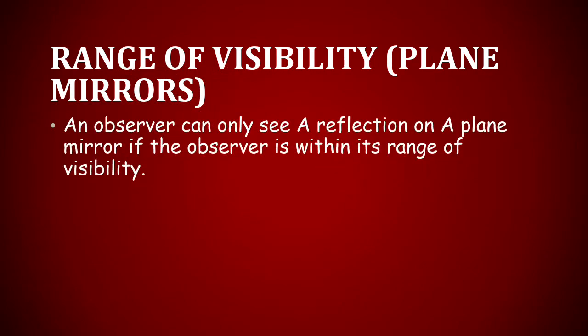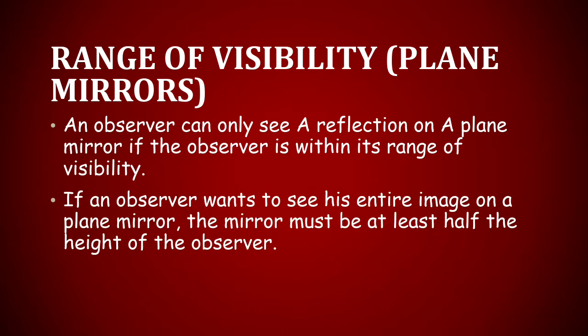Range of visibility, plane mirrors. An observer can only see a reflection on a plane mirror if the observer is within its range of visibility. If an observer wants to see his entire image on a plane mirror, the mirror must be at least half the height of the observer.